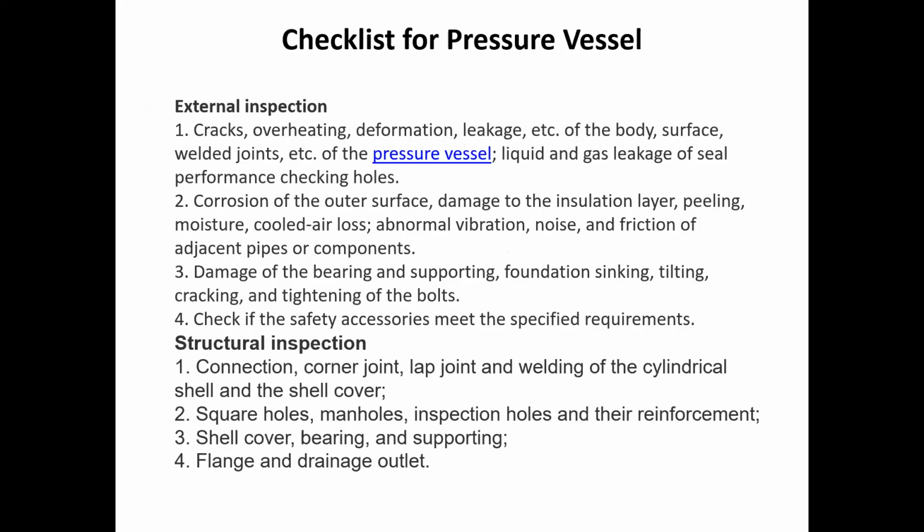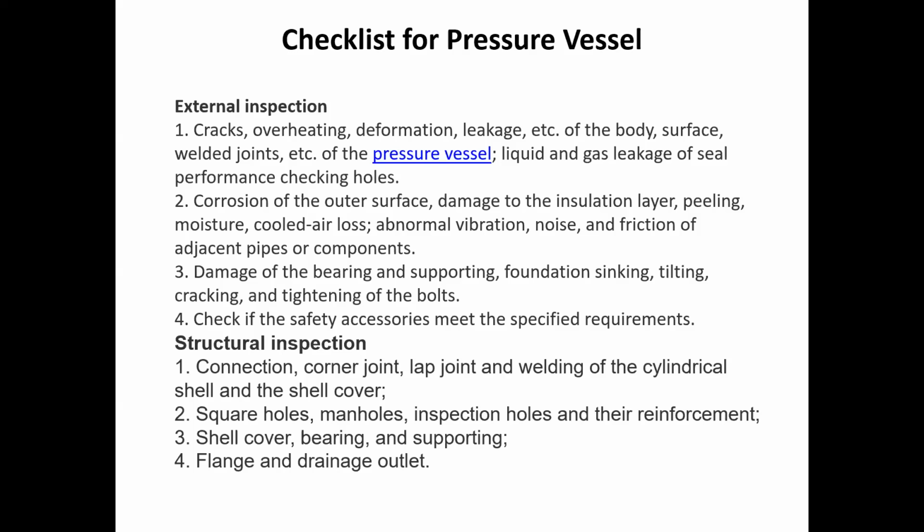So this is the general checklist which is given for the pressure vessel. The inspection or the checklist may start with the external inspections. So you can go through the inspection of cracks, overheating, deformation, leakages, etc. So we are going to inspect all the parts of this pressure vessel externally, right?